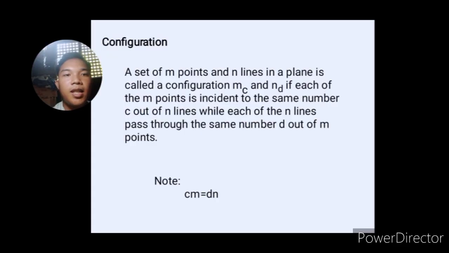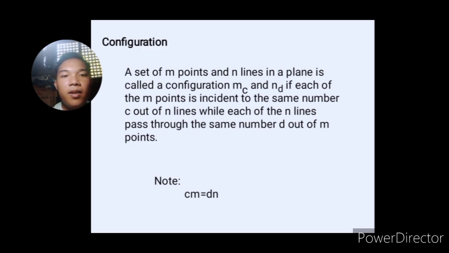In this video, we will discuss what a configuration really is. The definition: a set of m points and n lines in a plane is called a configuration m sub c, n sub d if each of the m points is incident to the same number c out of n lines, while each of the n lines passes through the same number d out of m points. So in short, m is the vertices, n is the sides, and c is the number of lines from the n through each of the m points.